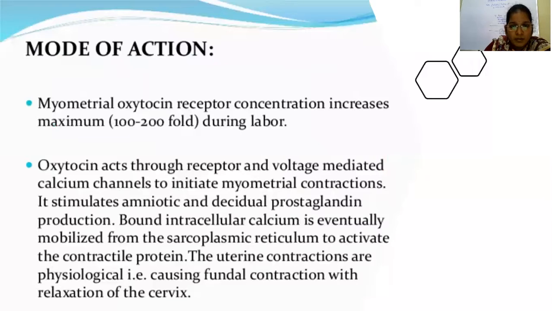The main action of oxytocin is the release of intracellular calcium by blocking the cyclic AMP and initiating the myometrial contraction. That is the main action of oxytocin. The prostaglandins act on the cervix, whereas the oxytocin acts on the uterine fundus. So the initiation of the contraction starts from the uterine fundus, from both halves at the tubal ostia, then proceeds towards the cervix. So the action of oxytocin is streamlined, unlike these prostaglandins.